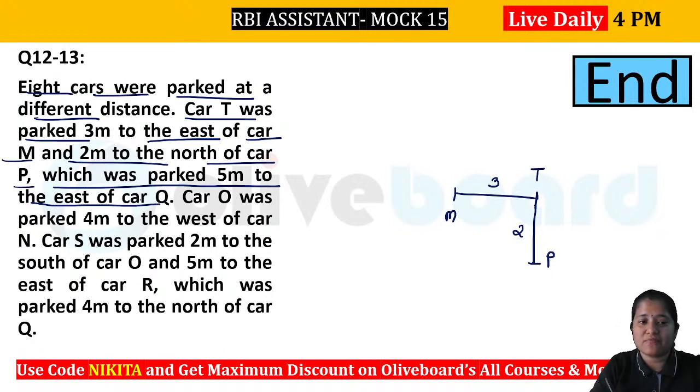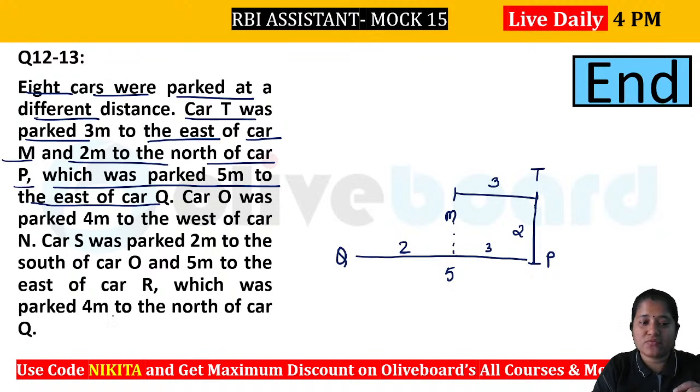Now P was 5 meters east of car Q. So you can see that 5 meters will be something like this. This is your Q here and this is 5, right? So you can see this is 3. So the remaining has to be 2 here. Now what is given? O was 4 meters west of N. Right now we cannot connect that. S and O, we cannot connect that, right? We have no information about that.